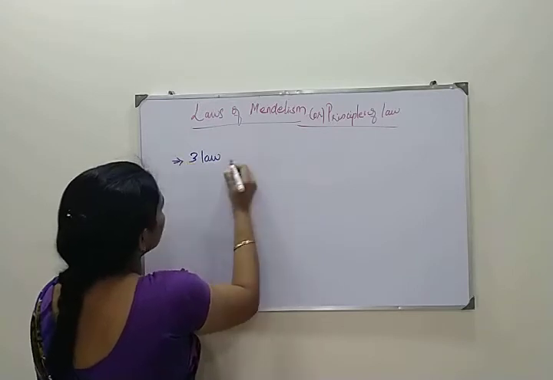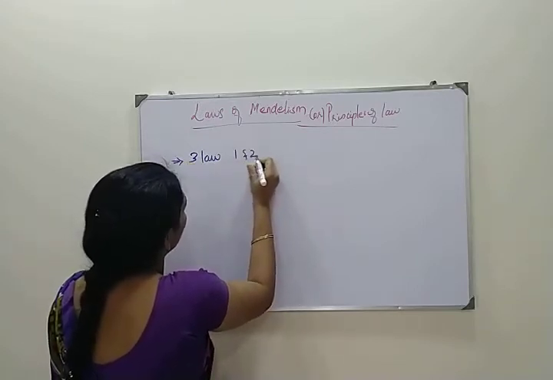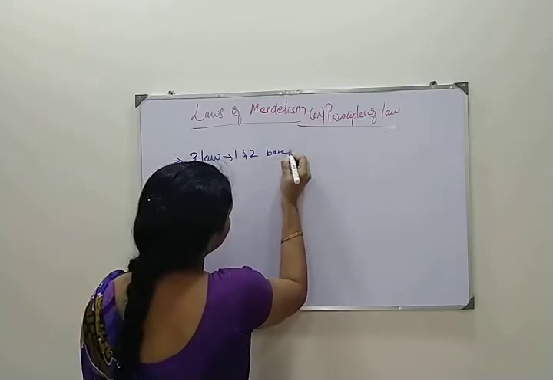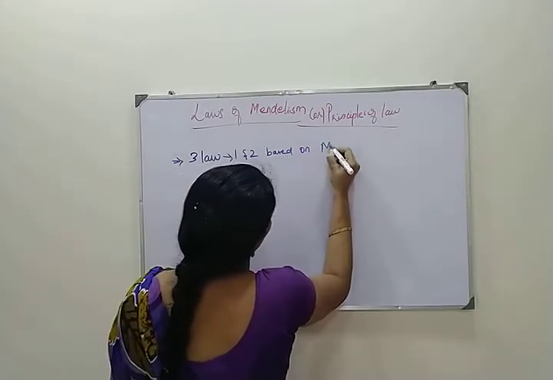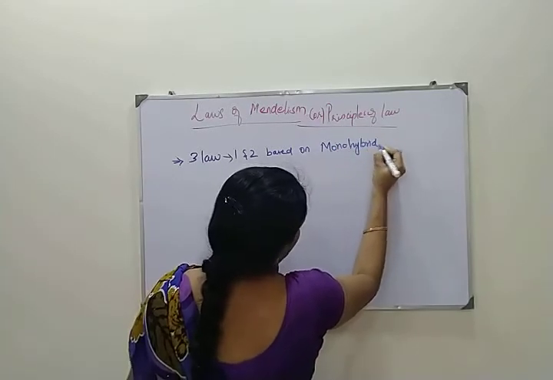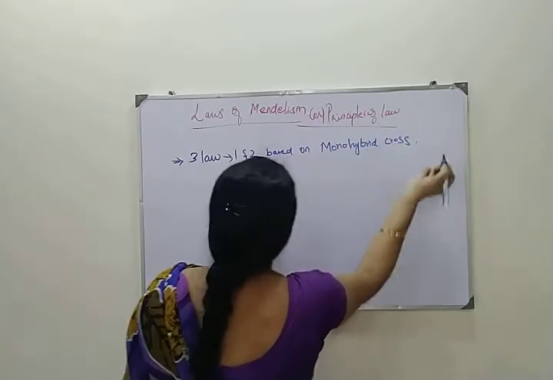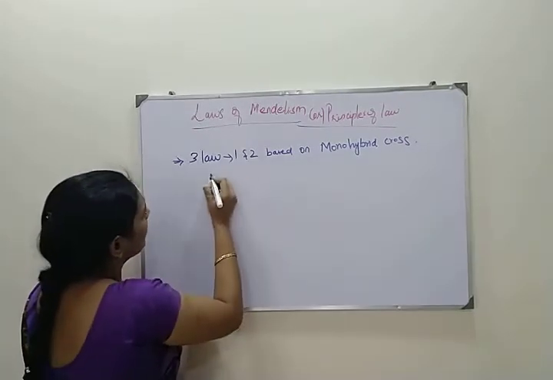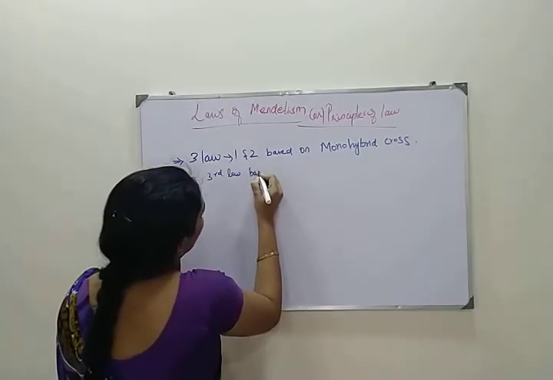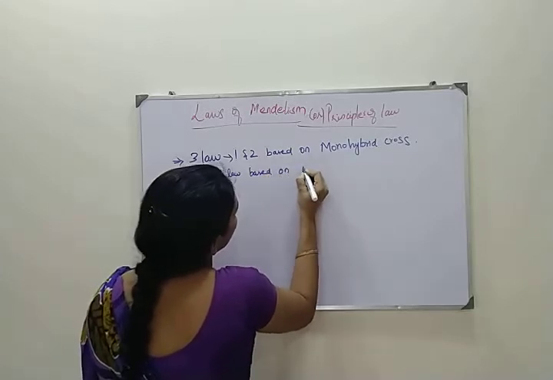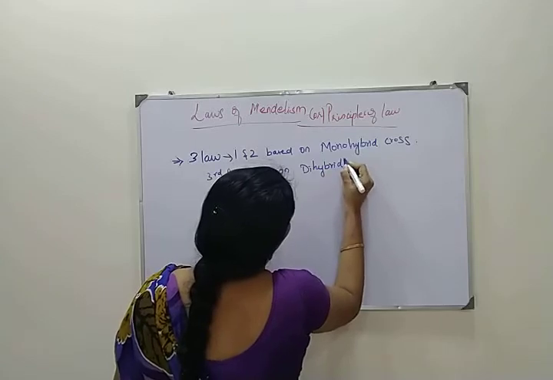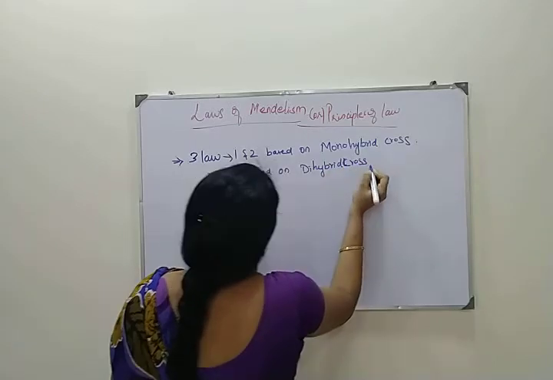The first and second laws are based on the monohybrid cross, but the third law is based on the dihybrid cross.